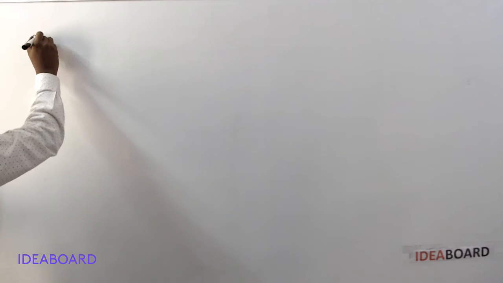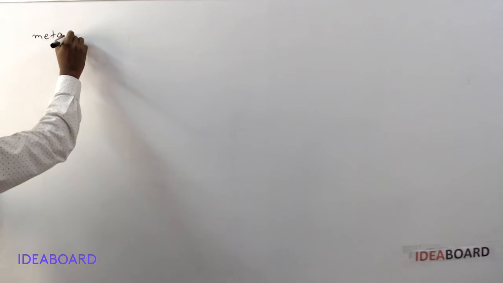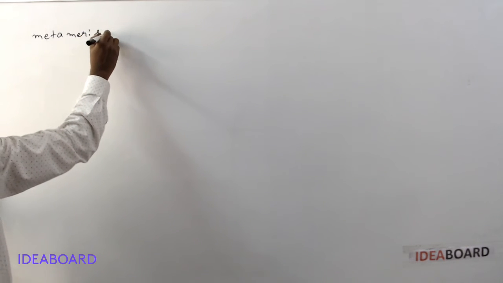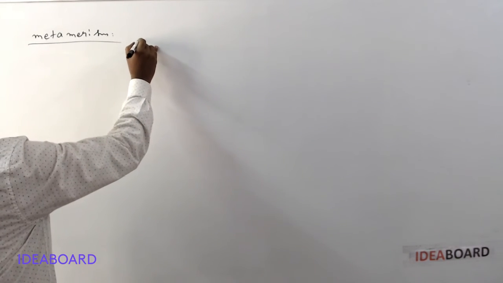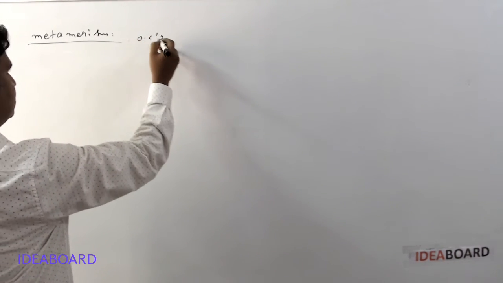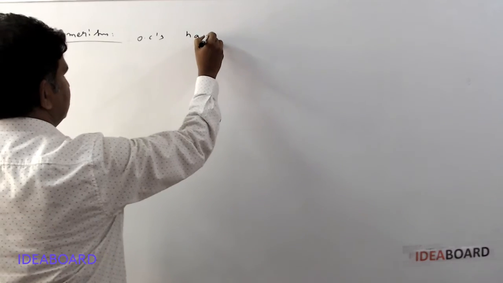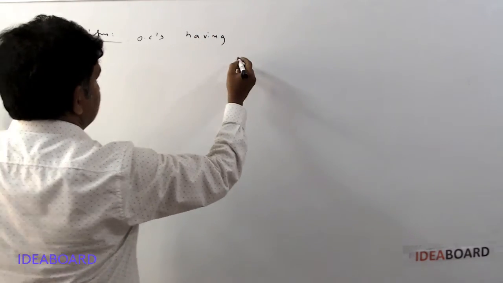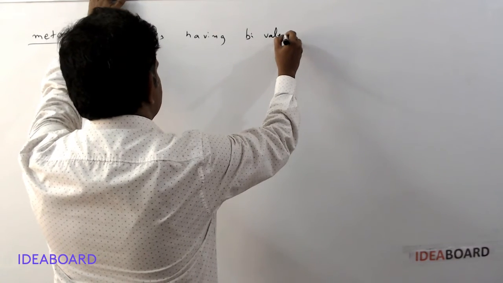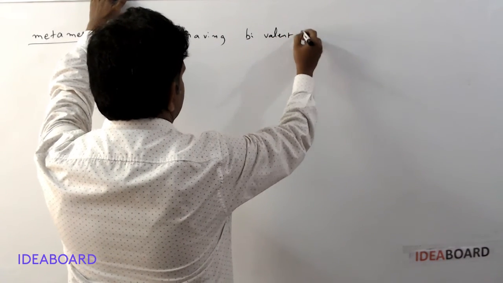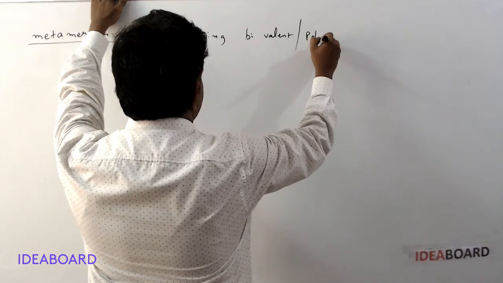Next, metamerism. Metamerism is mainly shown by organic compounds having bifunctional, bivalent or polyvalent functional groups.